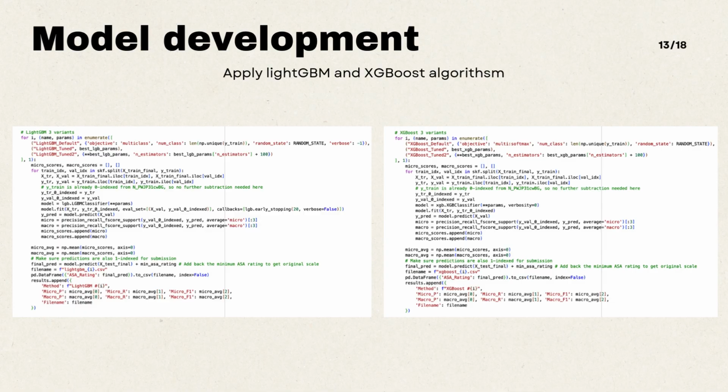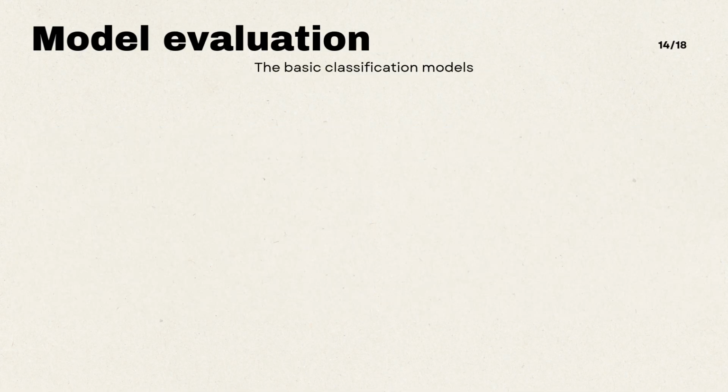Next, I trained LightGBM and XGBoost because ASA is driven by nonlinear interactions such as the combination of age, labs, high-risk meds, ICU status, and device burden. I tested both default and tuned variants, and I used early stopping where appropriate to reduce overfitting and speed up training. Here are the results for the basic models.